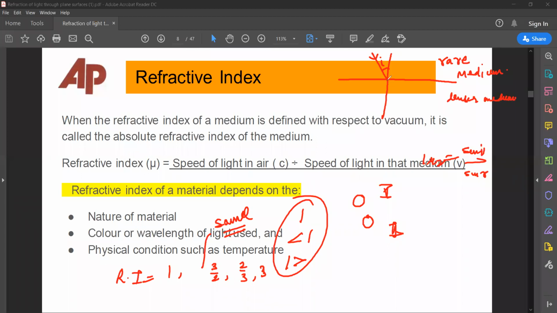Light would have gone like this, but it bends. Okay, the angle I is greater than angle R. First medium, second medium. So 1 mu 2 equals sin I upon sin R.